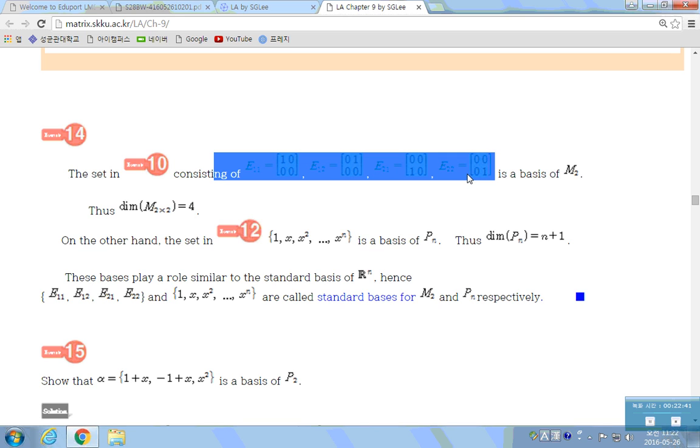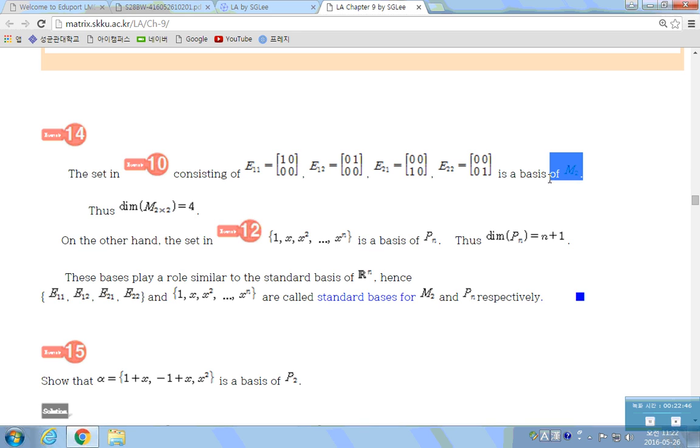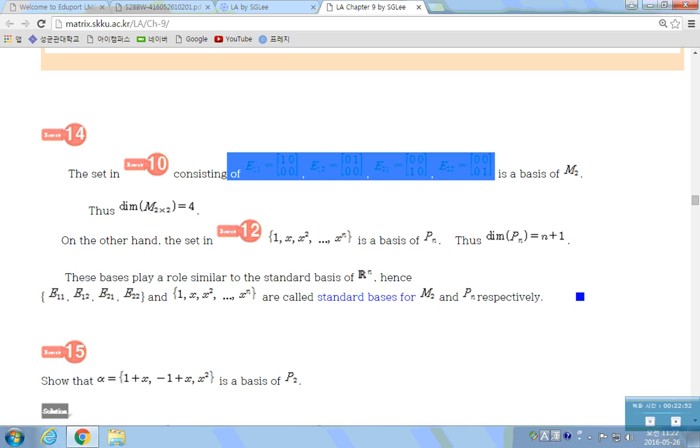What's the dimension of this span? What's the dimension of M2, which is the span of this form? These are a basis, linearly independent and spanning. What's the number of these basis vectors? 4. So what's the dimension of M2?